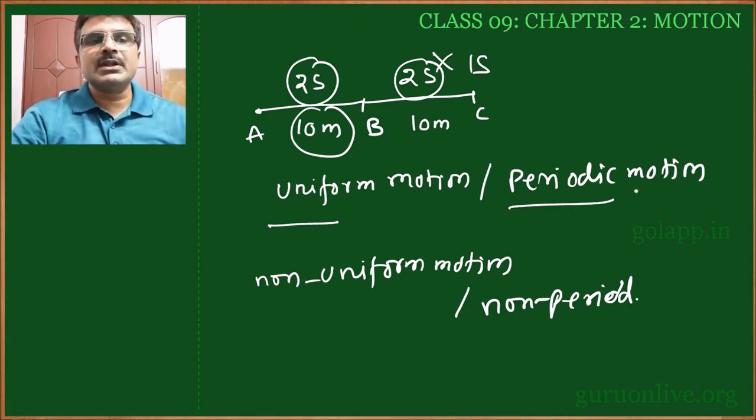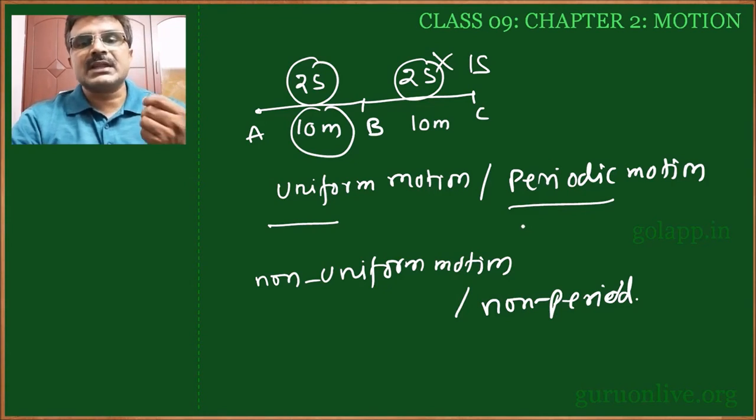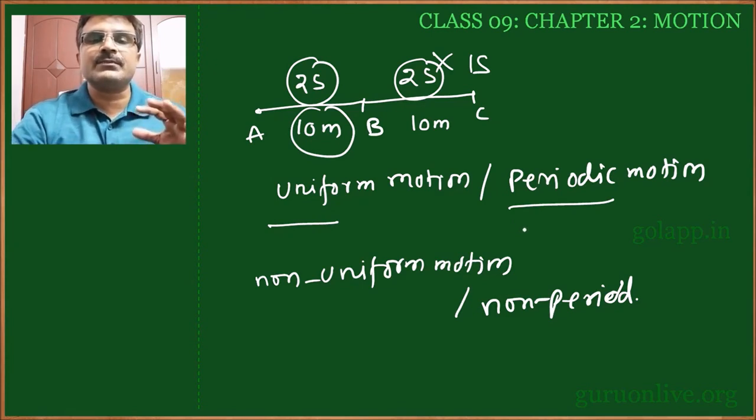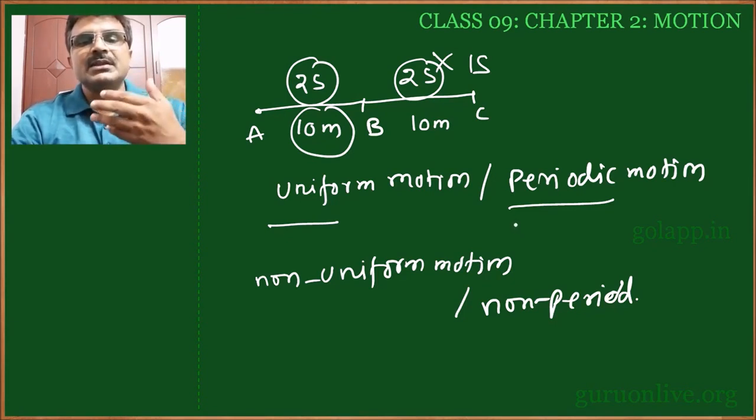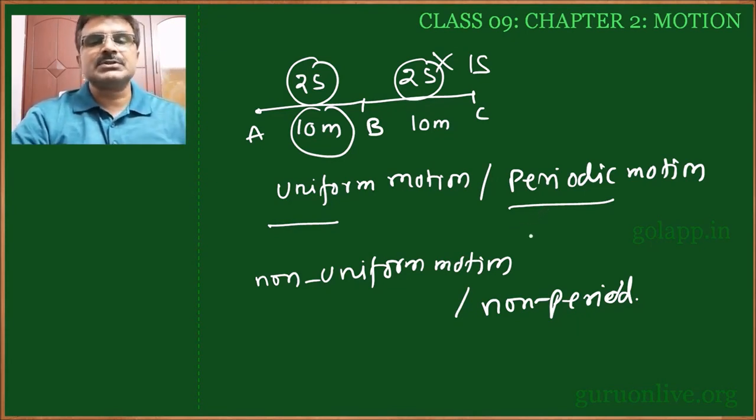So here, periodic motion, like take the seconds hand in the clock. For every minute it is coming back to its position, traveling a circular path and coming back to its position. For every minute it is following the same path and coming back to its position. Such type of motion is called periodic. Even the minutes hand, even the hours hand also. For every 60 minutes the minutes hand comes back to its position. Like that it is maintaining equal times to travel the same path. Such type of motion is called periodic motion.